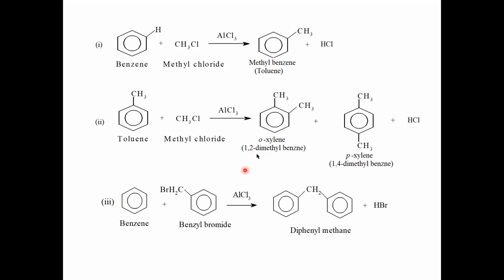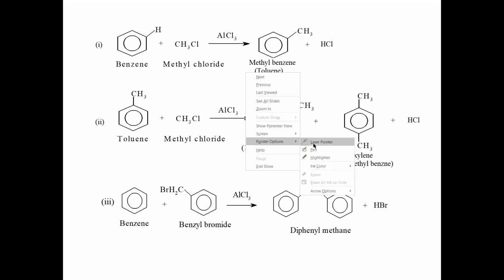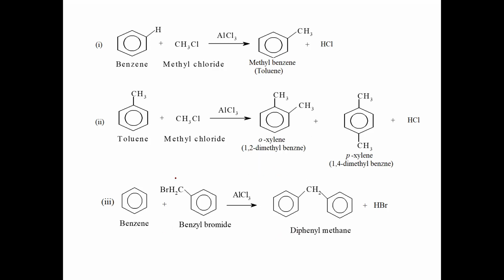Similarly, benzene can also react with an alkyl side chain substituted halogen derivative. The reason is that in side chain substituted aromatic halogen compounds, this part is the alkyl part. This would react with the benzene nucleus under the same condition, where this halogen atom is removed as hydrogen bromide, so you get diphenylmethane.